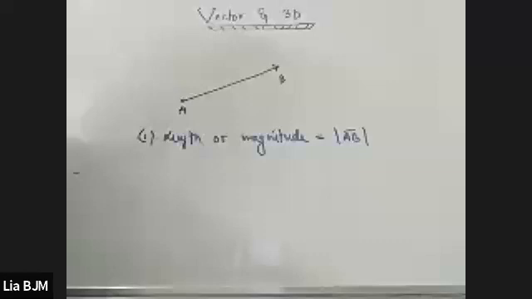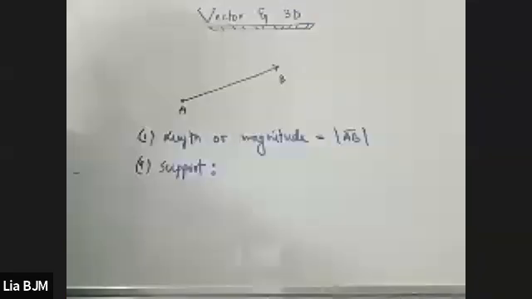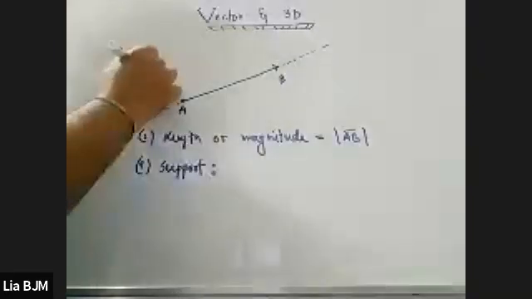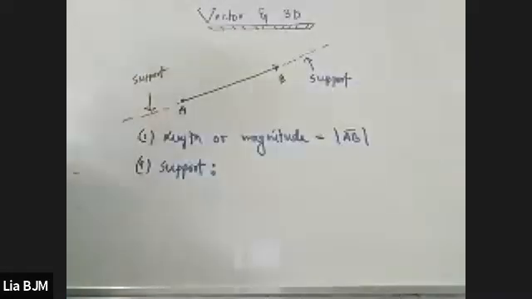Yes, sir. Then the next thing is called support. What do you mean by support? Support means that you can extend this particular vector along with the support. Support is this one. So this AB magnitude, we can extend it along their support. So these are called the support. Clear? Do you understand, my dear? Yes, sir.